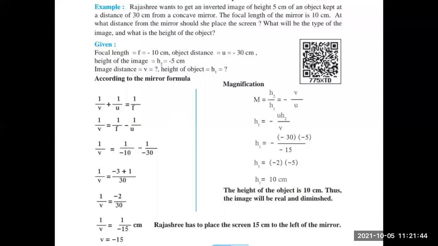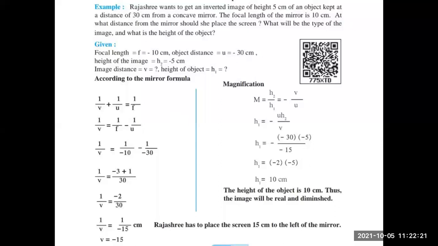Okay, so what about magnification? As we have to find h1, we have to use this formula for magnification. Now we know h2. So we will go through it. M equals h2 upon h1 equals minus v upon u. So we have to find h1. Just keep h1 on one side. Rest all things will be transferred to the right side. Unknown on left side. h1 equals, substitute the value of u, h2 and v.